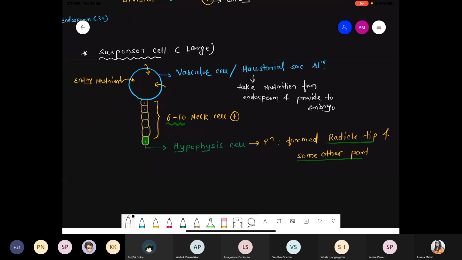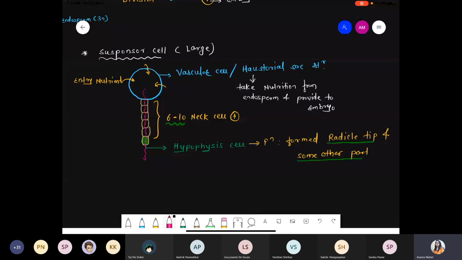Excuse me, ma'am, could you please explain again about the hypophysis cell? See, below the haustorial cell, there are 6 to 10 neck cells present, right? Now, these are some kind of support cells. The reason is that the haustorial cell sucks nutrition from the surrounding endosperm, and all that nutrition is simply transferred with the help of these neck cells.